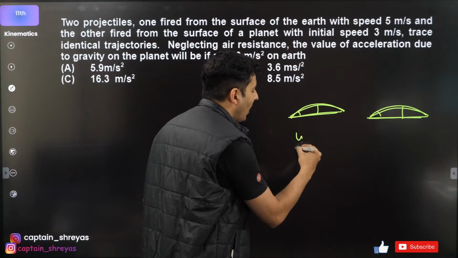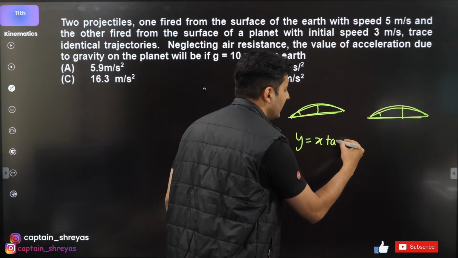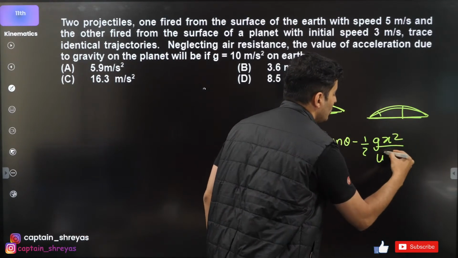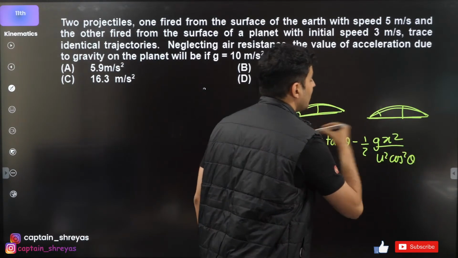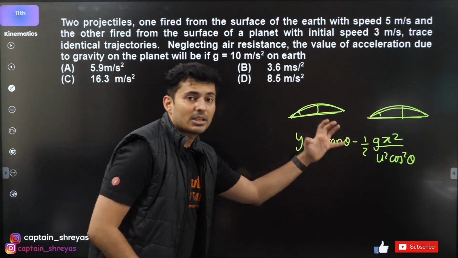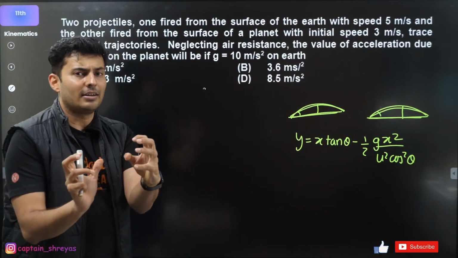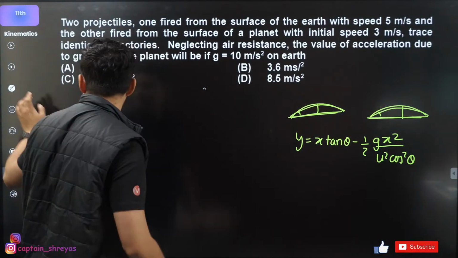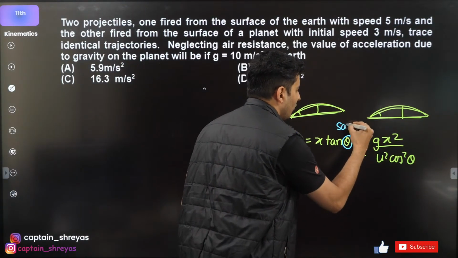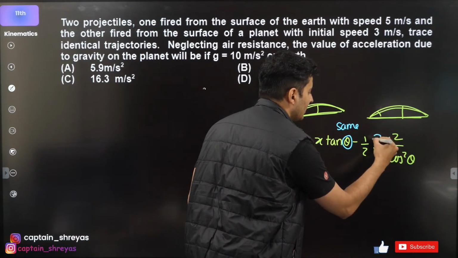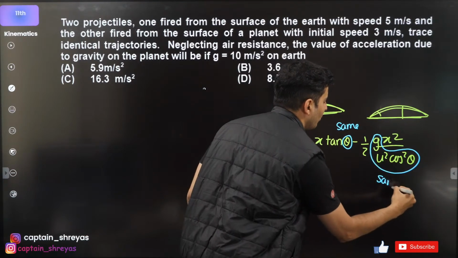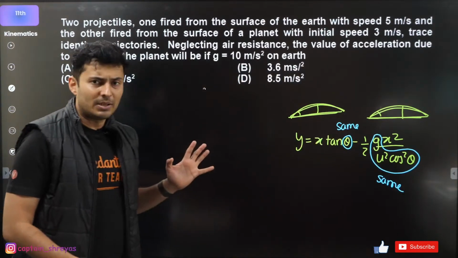That means y = x tan theta - (1/2) g x^2 / (u^2 cos^2 theta) is going to be the same. If this equation looks identical, think carefully, guys. Theta will obviously be the same for both, and this number will also be the same for both. x and y are variables.